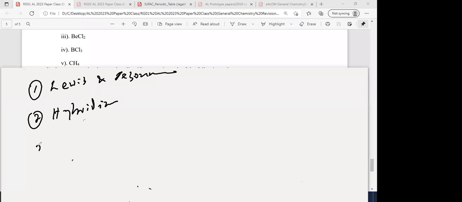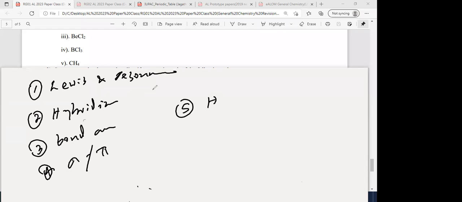Lewis structures and resonance structures. Under that you get more stable, least stable, and all this. Then what is the next most important one? Hybridization. Then bond angles, and then sigma bonds and pi bonds. Then under hybridization, the orbitals involved in the hybridization, that is also a bit important.